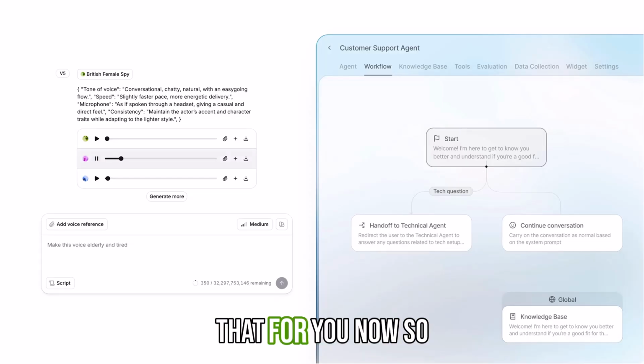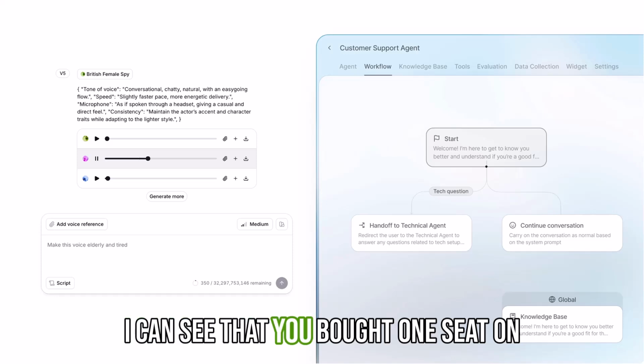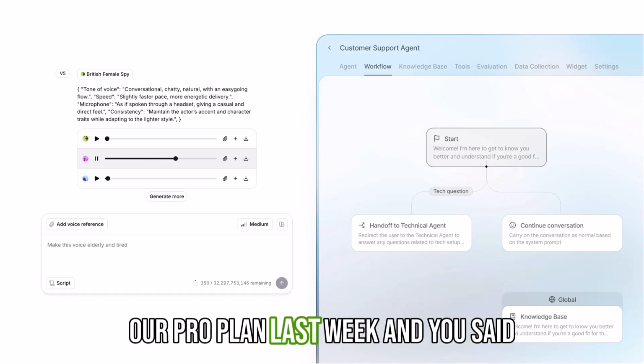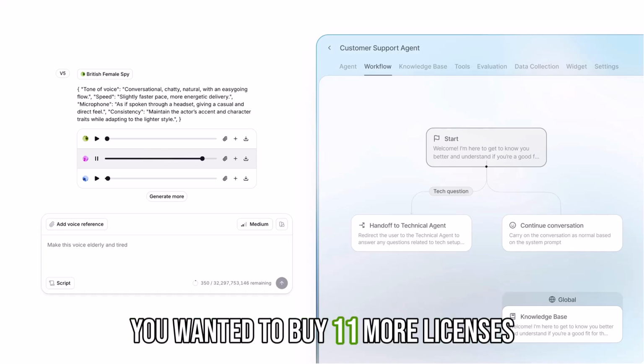Let me just look into that for you now. So, I can see that you bought one seat on our Pro plan last week, and you said you wanted to buy 11 more licenses.